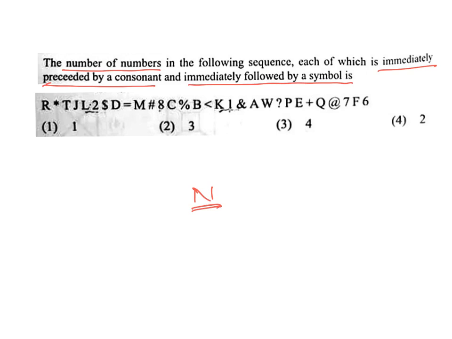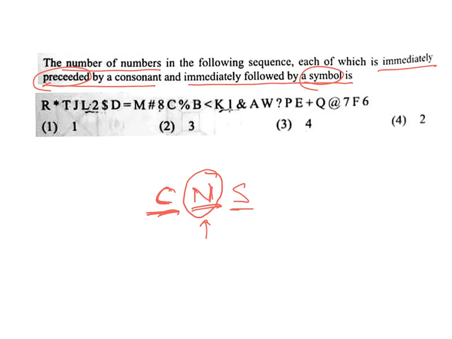So this number is immediately preceded. Preceded means before. So before this number, what do you have here? Here you have a consonant, and immediately followed by a symbol. So following this number, what do you have? A symbol. So what is the condition? He is asking how many numbers are there which are immediately preceded by a consonant and immediately followed by a symbol. So directly what you have to do in the exam is go and attack the number, because this is what is required.